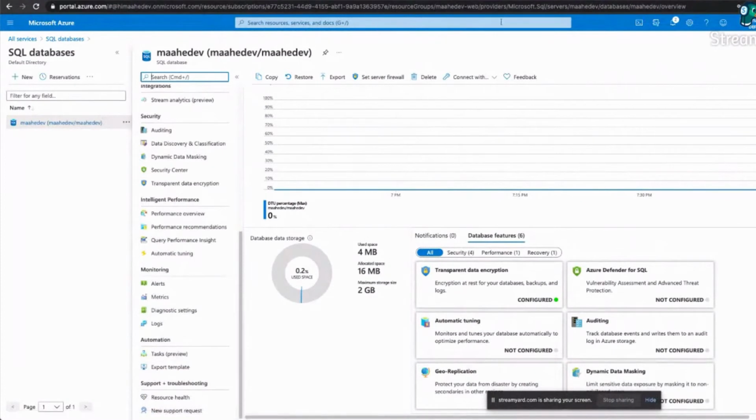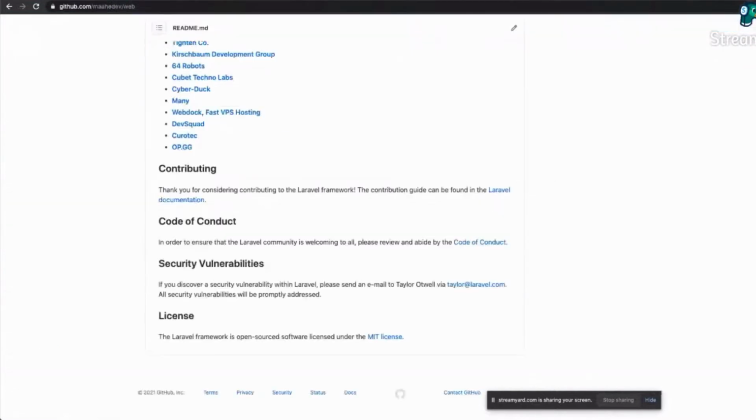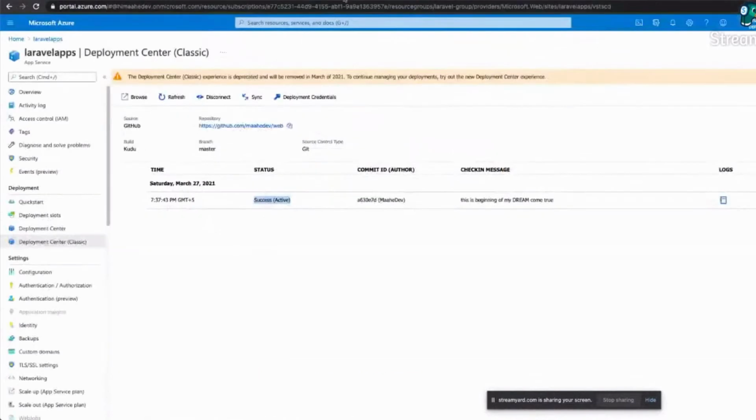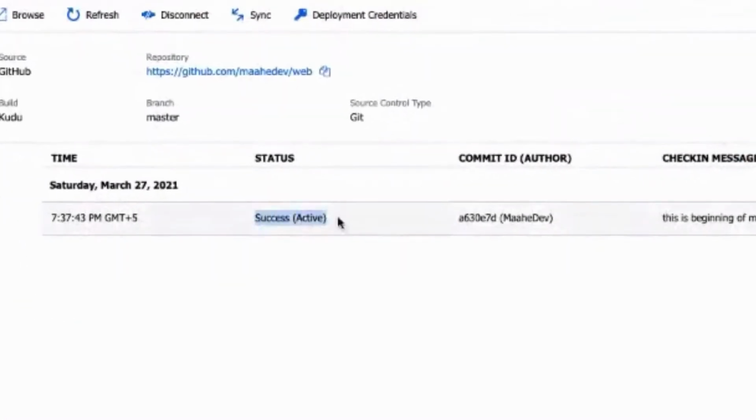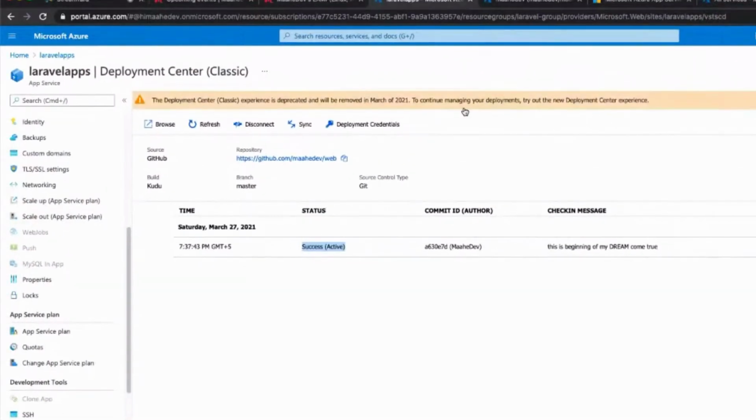Okay, cool. So I believe our app is up and running. Now if we come back to our Laravel apps, you see here it is success and active. So whatever source code I had here has been copied into our application, and this message confirms it. Now, in order to connect with this, we will use SSH, and we don't have to use our terminal. There is no PEM file or anything.